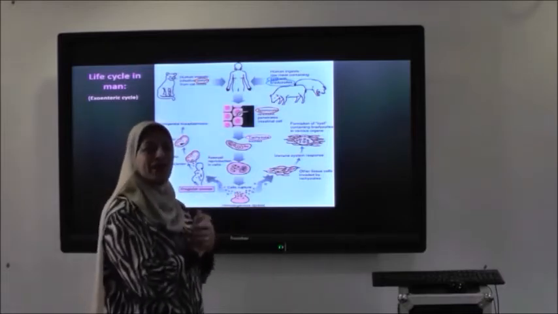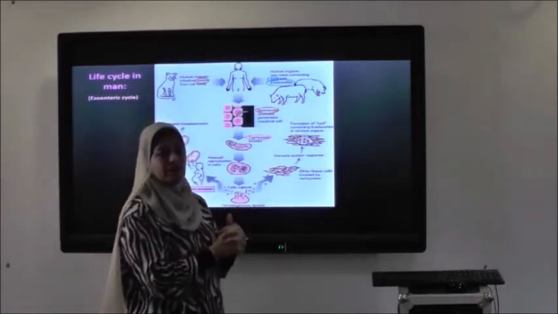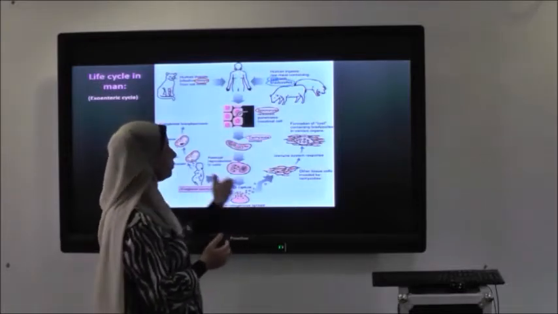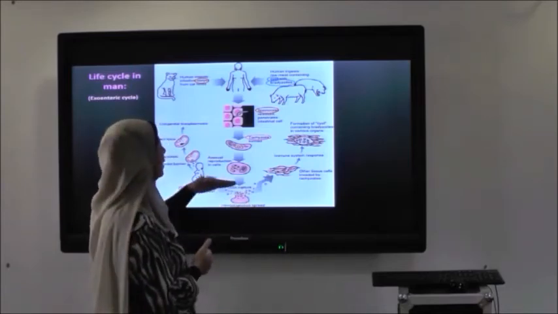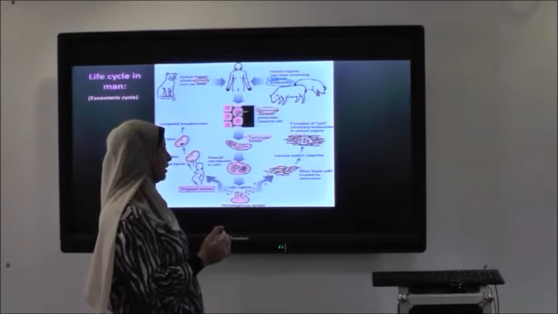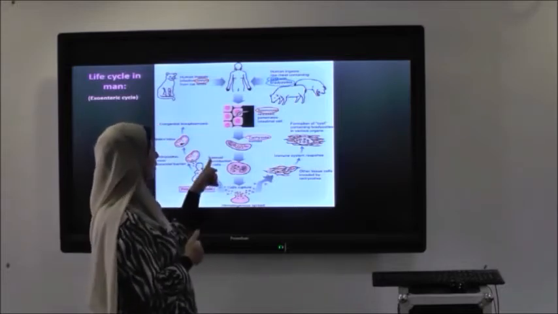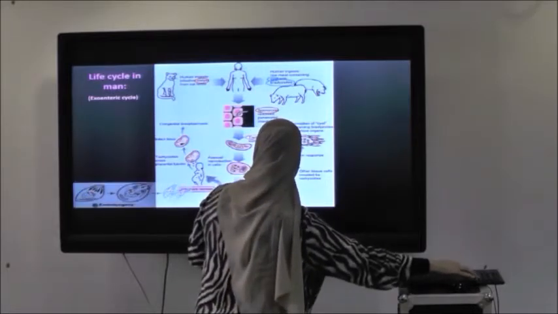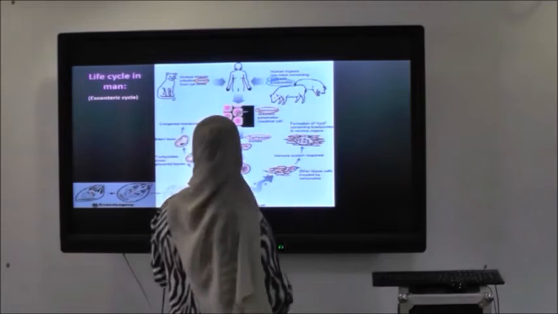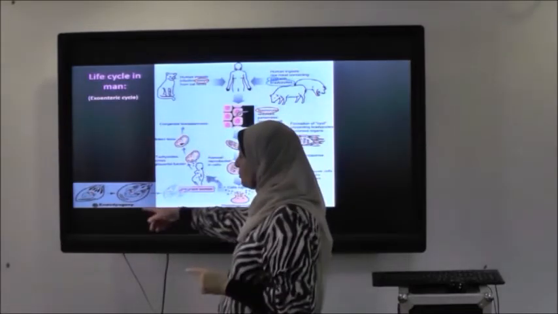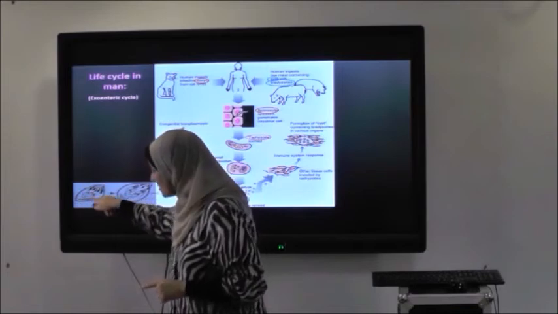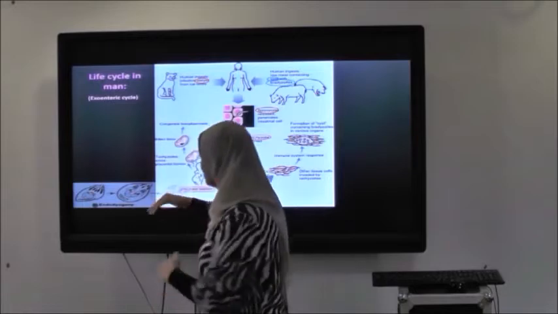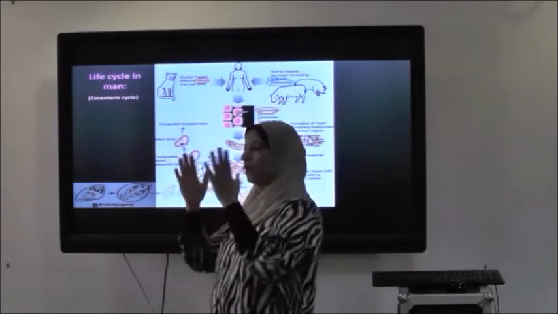Toxoplasma gondii is not enteric. It is present inside man outside the intestine. So the tachyzoite penetrates the wall of the intestine, passes through the blood and the lymphatics into any nucleated living cell of the body. Inside the cell, it starts multiplication by asexual reproduction, a process called endodiogony. In endodiogony, two daughter tachyzoites are formed inside the mother cell. Then they divide, and so every one becomes two and so on.